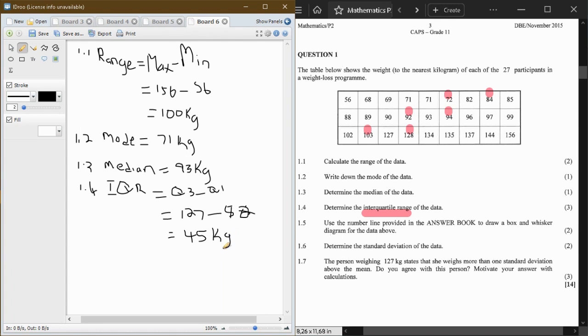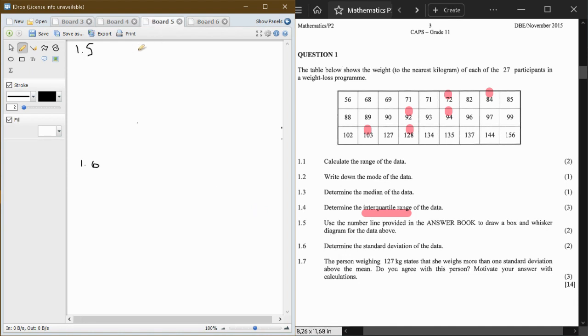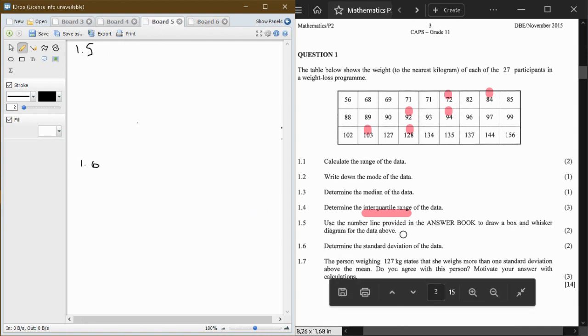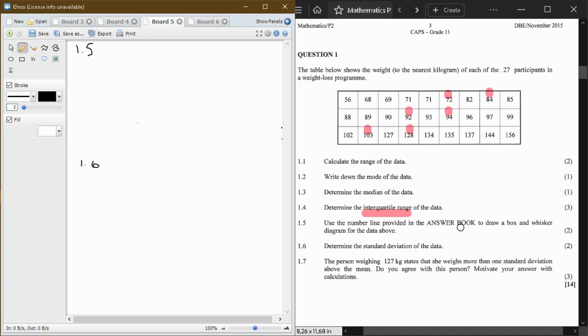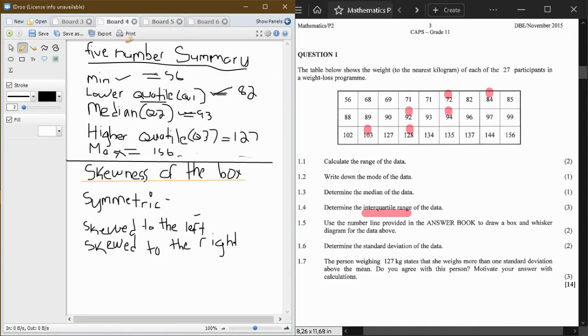45 kilograms. And then you get a mark for the correct formula, a mark for substituting, and 1 mark for your final answer. And then now we move on to question 1.5. Use the number line provided in the answer book to draw a box and whisker diagram for the data above. So in order to draw your box and whisker diagram, you need to have your five number summary.